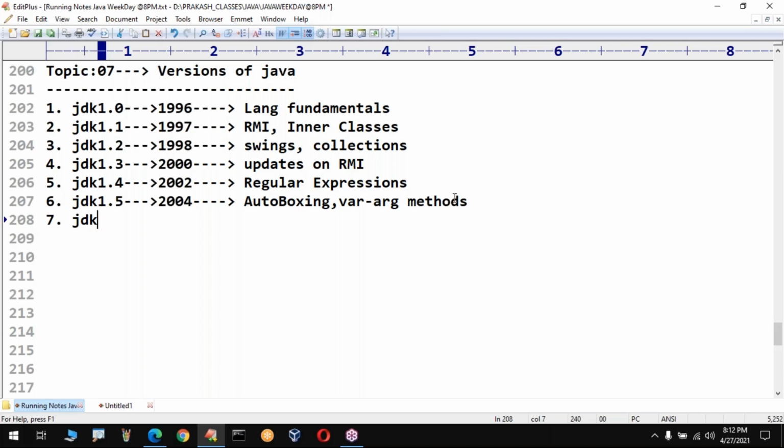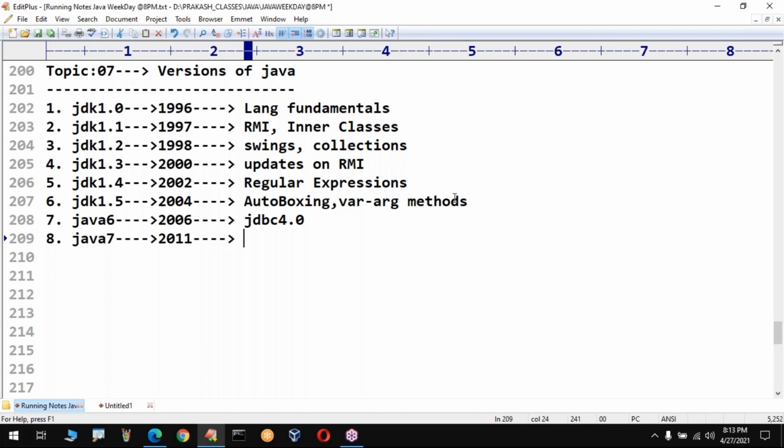From the next version onwards, we have to call it Java 6. Java 6 was introduced in 2006. The updates are that they introduced JDBC 4.0 concepts. Initially some JDBC concepts were there, but the updated concept came, maybe the fourth driver concept. Yes, exactly. It came in 2006. Then the next version is Java 7, which was released in 2011.